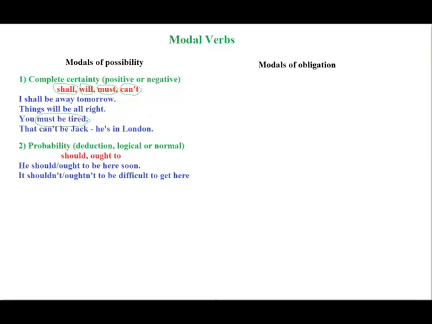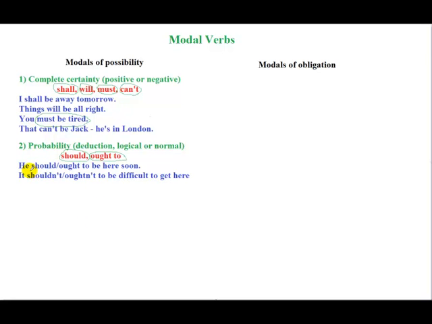For example, here you can see should, and we use also ought to. Ought to is not very common nowadays. I mean, you don't hear many people use this expression ought to, but it can be used. For example, he should be here soon. So he told me that he will try to come, right? So I'm not sure about it. So I think that he may be, right? In this case, we are not sure about it. So this is a logical deduction. So we say should. He should be here soon.